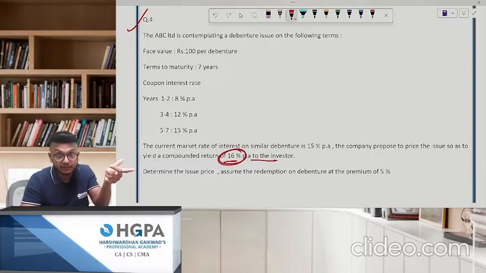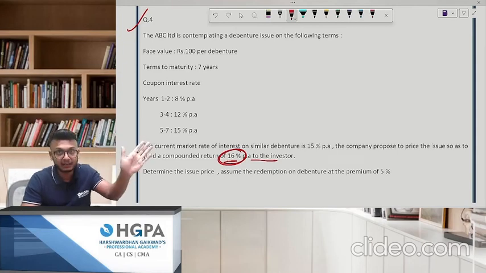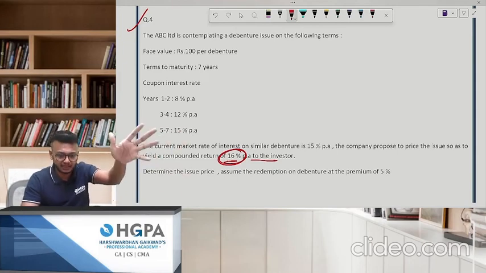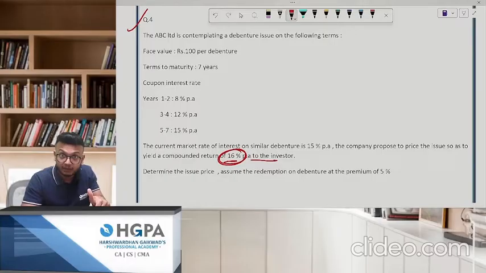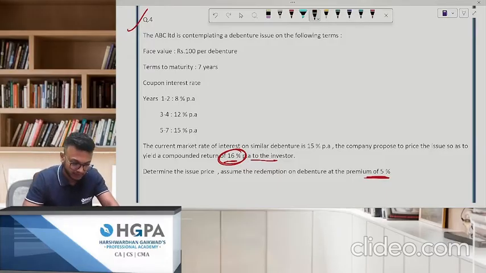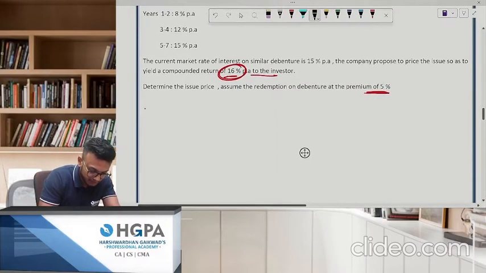What are they giving to the investor? Forget the benchmark which is there, the 15% the other company is giving. Forget that. What is your company giving compounding? It is 16%. Okay. Determine the issue price. Assume redemption of debenture at a premium of 5%. Can we do this? More simpler. Okay. So same thing we'll do.